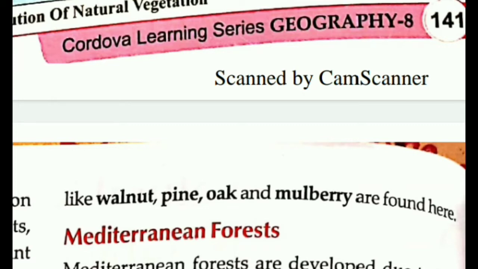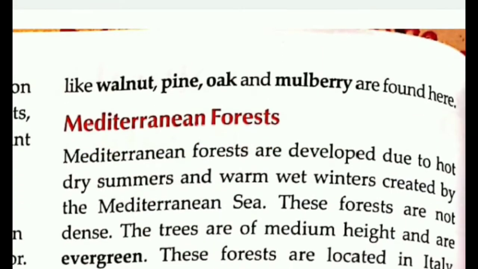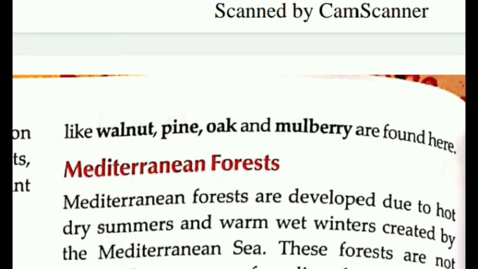So this is something we need to understand. Coming to the Mediterranean forest, this is the forest area where there is hot dry summer and warm wet winter, created by the Mediterranean Sea. These forests are dense, of medium height and evergreen.